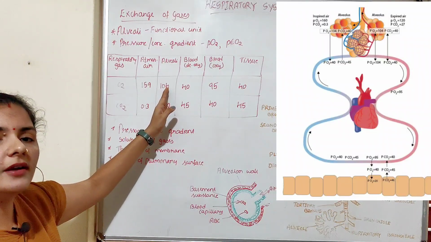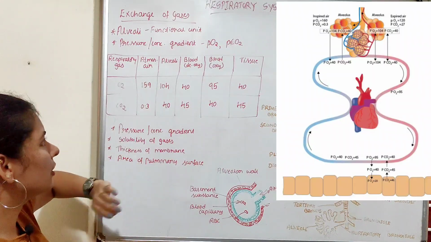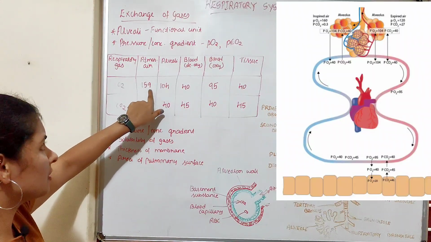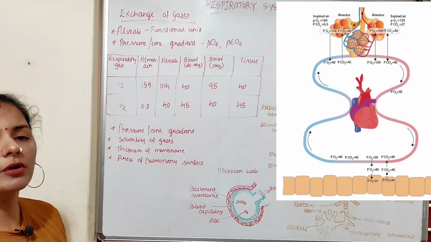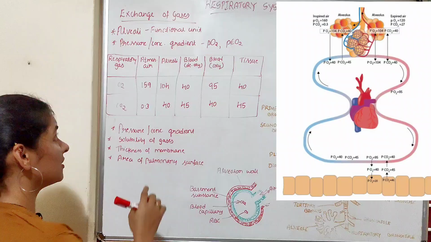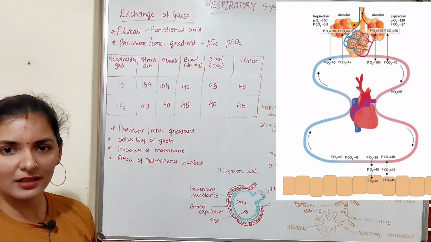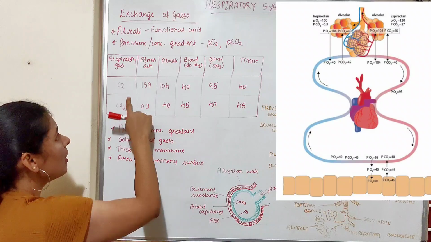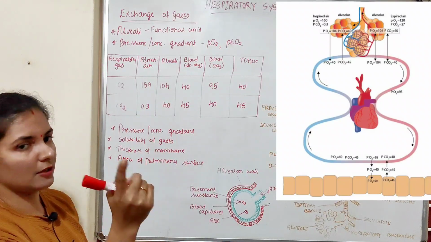Yes, there is a 55 mmHg pressure difference between the atmosphere and the alveoli. So that is a partial pressure difference of the oxygen. So obviously oxygen will move from a high pressure region to a low pressure region, that is from atmosphere to alveoli, and that happens during inhalation. So during inhalation, oxygen will move from atmosphere to alveoli based on the pressure difference.